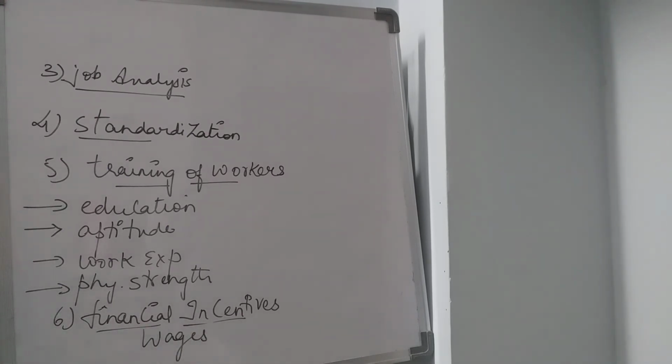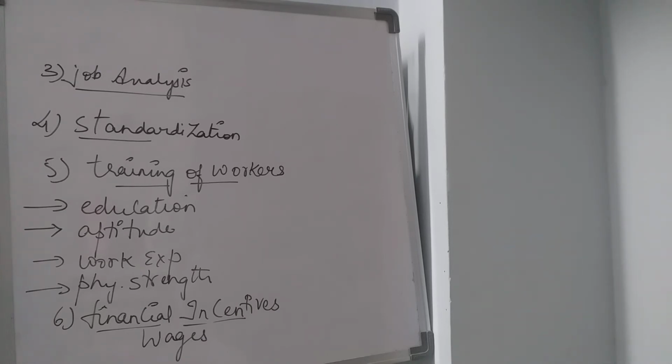The wages is nothing but the amount of cash given to the labor for doing his work. So wages should be based on individual performance and not on the position which a person holds. Different positions will be there for each and every person, and based on the kind of work he is doing, the salary must be fixed by the company.